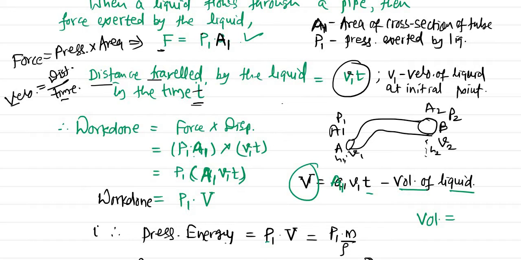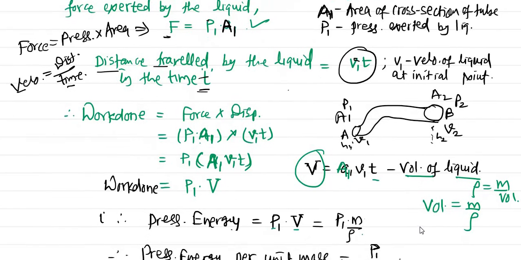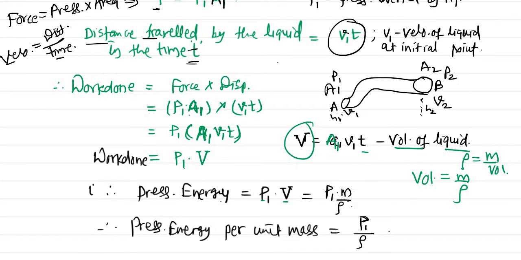Volume is again, density rho is equal to mass upon volume. So volume is mass upon density. Therefore, instead of volume we can rewrite P1 as it is, with mass divided by density of the liquid. That is another form of the pressure energy. Now this is simply pressure energy, but we want per unit mass. So let us write pressure energy per unit mass. Per unit mass means mass is considered unity, and therefore pressure energy per unit mass can be written as P1 divided by rho simply.